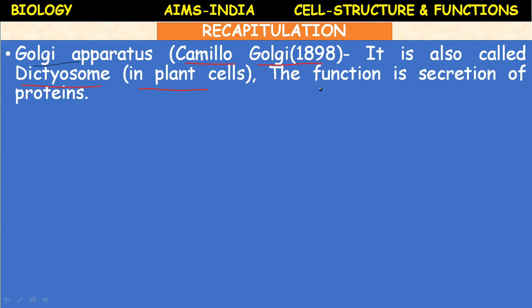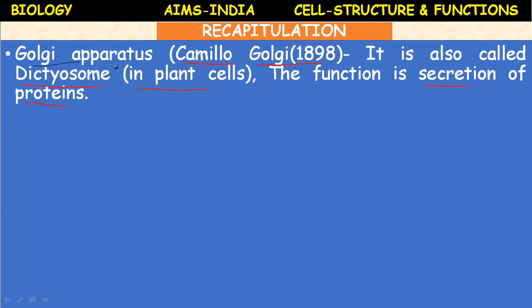The function of Golgi apparatus is secretion of proteins. Mainly Golgi apparatus is secretory in function. So most of the organs of the body which are secretory in function include Golgi apparatus.